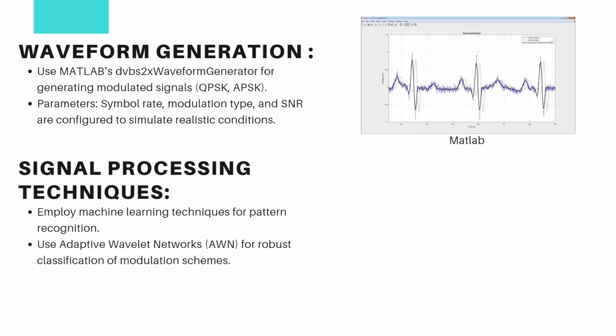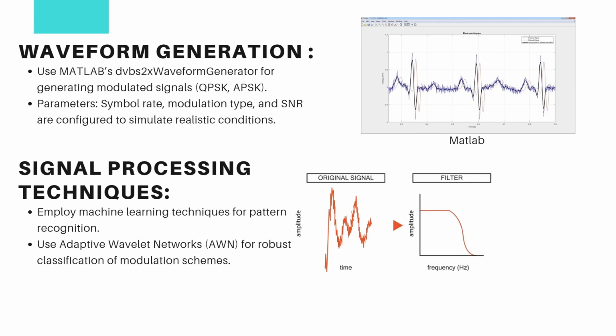modulations. Now, we use adaptive wavelet networks for robust classification of modulation schemes. This goes something like: you get the original signal, then you apply the filter, and then you get a filtered signal.